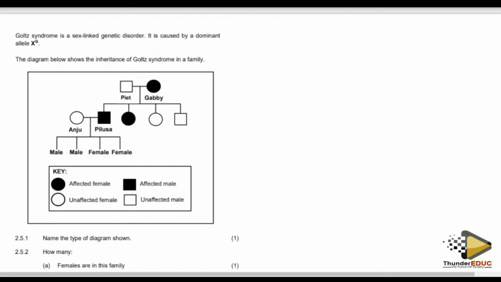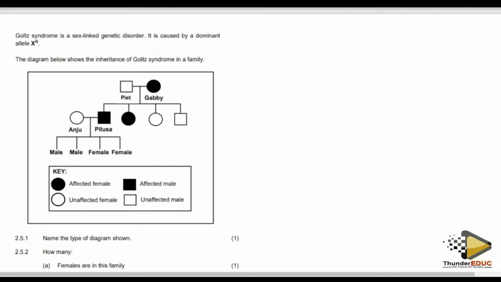This syndrome, however, I don't know whether you read it as hotty or gotty or whatever, because it's a scientific term, but I know that many students read it as hood.